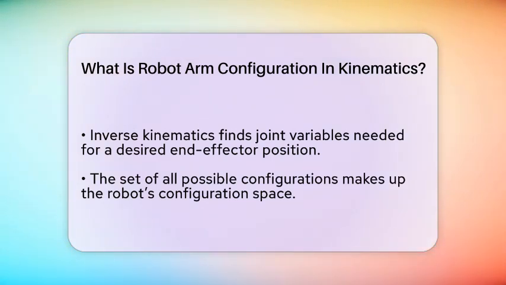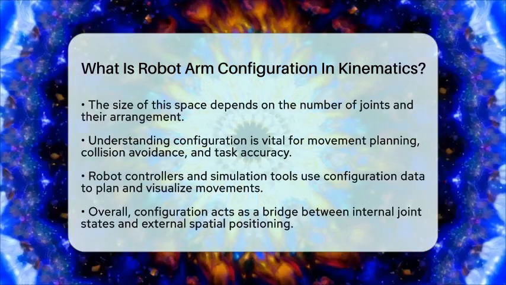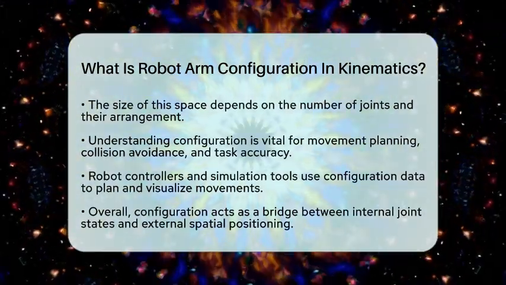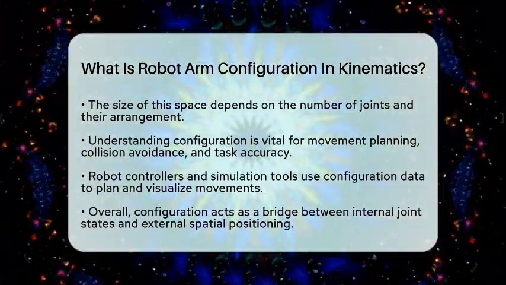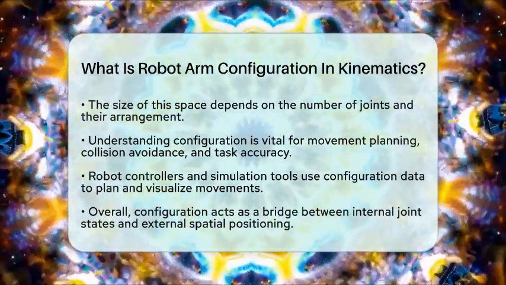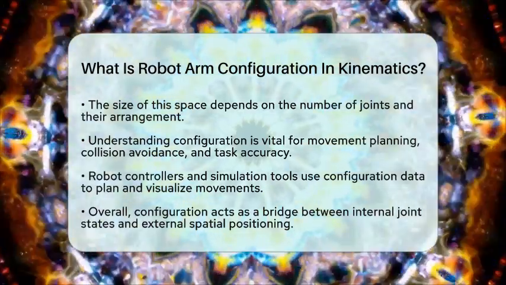In real-world robotics, understanding and controlling the robot's configuration is essential. It helps in planning movements, avoiding collisions, and making sure the robot performs tasks accurately. Robot controllers use configuration data to plan smooth, precise paths. Simulation tools also rely on this data to visualize how the robot will move before it actually does.